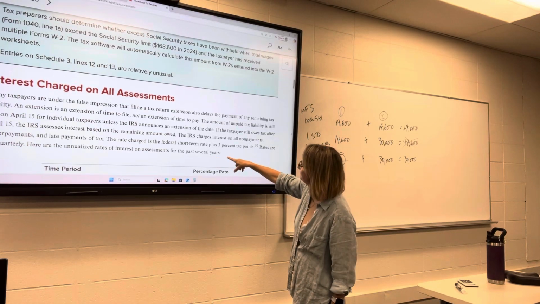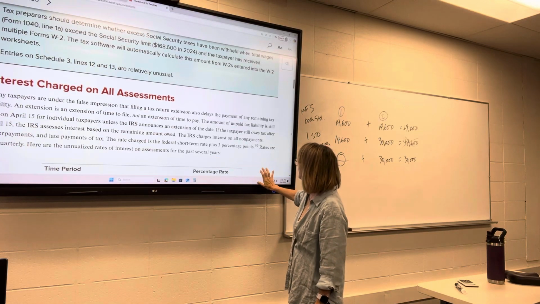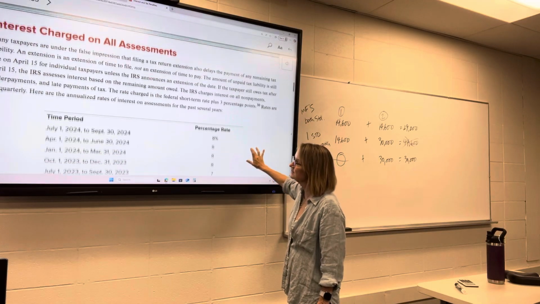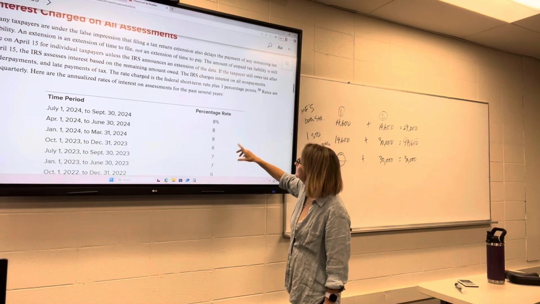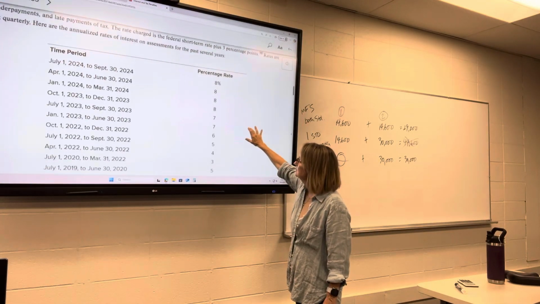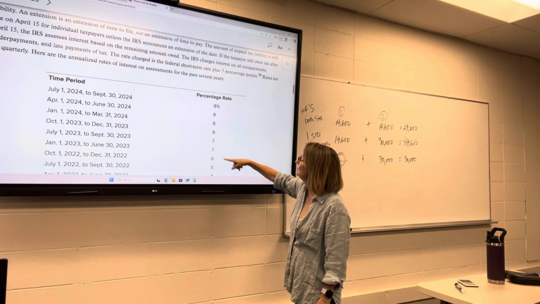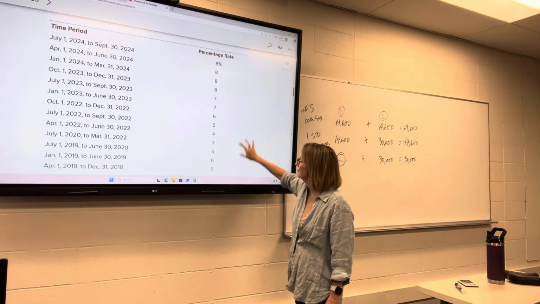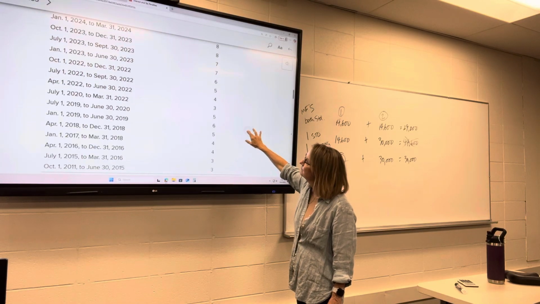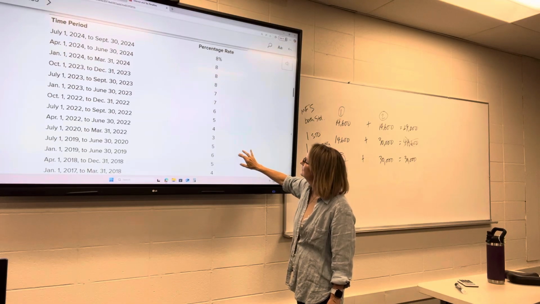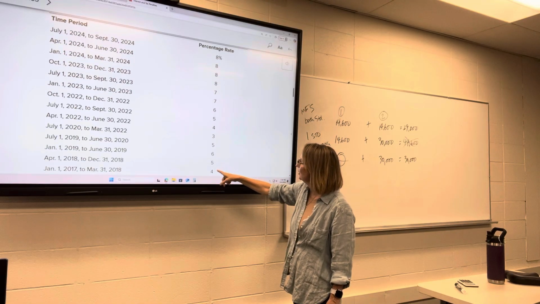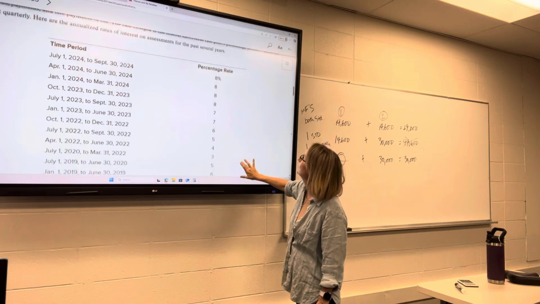So the rate charged is the federal short-term rate plus 3 percentage points. Here are the rates that are set quarterly. These are annualized. So you can see, ooh, look, there's our inflation. So we were down to 3, COVID, down, and now we're back up to 8.